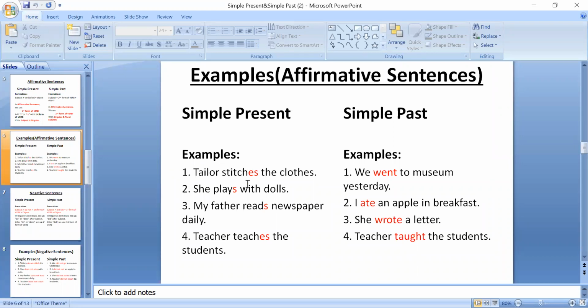Clear? In the same way, next she जो है वो girl है. Okay, that can be any girl. So the verb that is used with she, we have added s with it. Play. Play के साथ क्या ऐड किया है? s ऐड किया है. Why have we added s? क्यों s ऐड किया है? Because she is singular. That's why we have added s with form of verb.